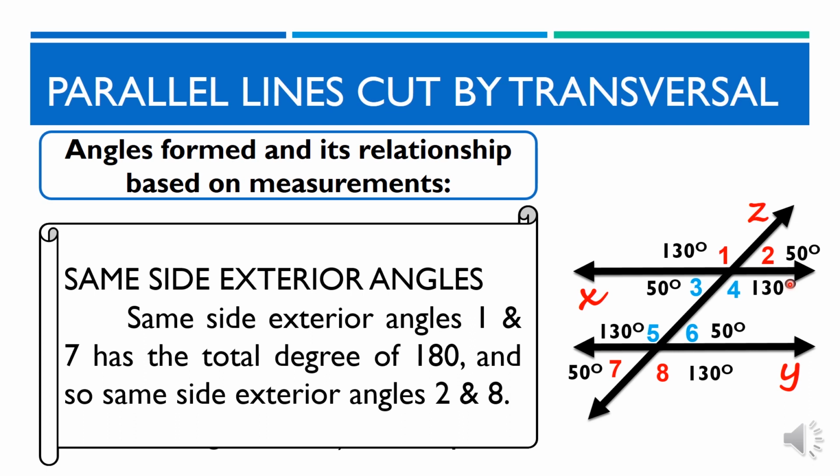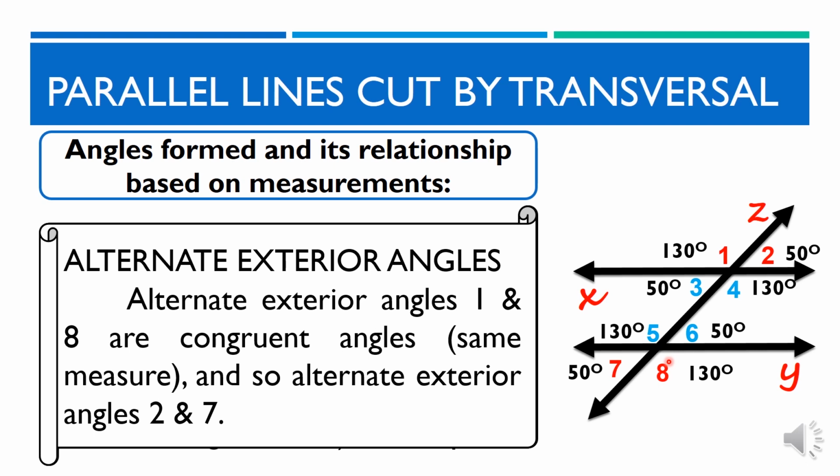Same side exterior angles. Same side exterior angles 1 and 7 has the total degree of 180. And so, same side exterior angles 2 and 8. Muli, tandaan na ang mga sukat ng mga exterior angles sa iisang side ay may total na 180 degrees. Supplement din ang mga ito. Kaya kung mapapansin ninyo, kapag pinagsama natin ang sukat ng mga angle pairs angle 1 and 7, ay 180 degrees ang mga ito, ganon din ang angle pairs angle 2 and 8.